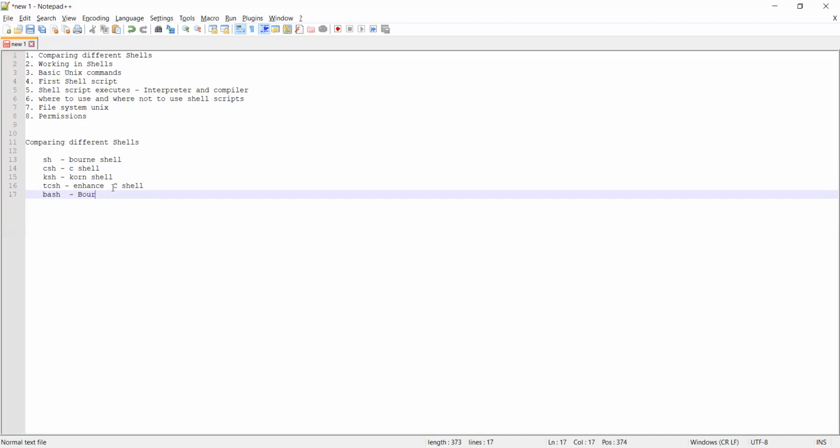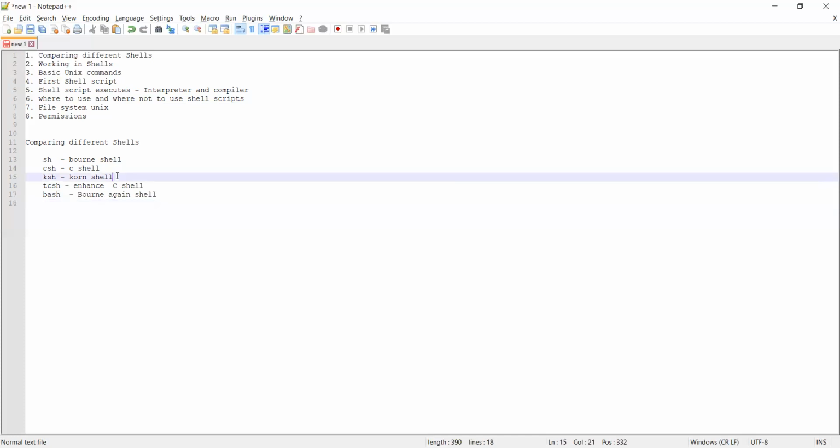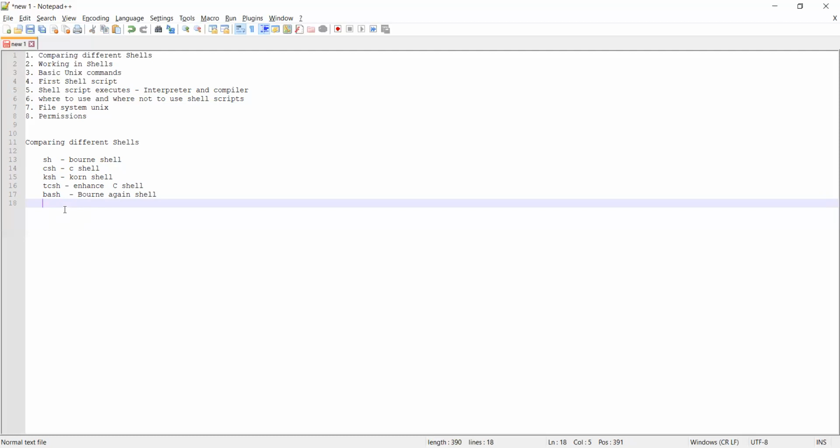This is bash that I was talking about, Bourne again shell. The Red Hat Linux commands, Ubuntu commands, and even AIX work well in this Bourne again shell, at least that I have seen. And Korn shell also does all these things, just with very minute differences, I would say.